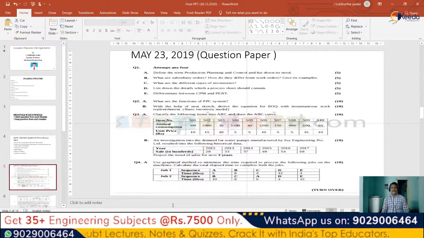An investigation into the demand for water pumps manufactured by a particular company, Joy Engineering Private Limited, resulted in the following historical data. Based upon this data of 2012, 13, 14, 15, 16 and 17, we need to find the trend of sales for the next 3 years. This is generally a forecasting problem. If we find the average amount of sales of 3 years, then for the next 3 years we can find the trend of sales, or if the sales continue in the same manner, what the minimum amount of sales for the upcoming 3 years will be, from this data.